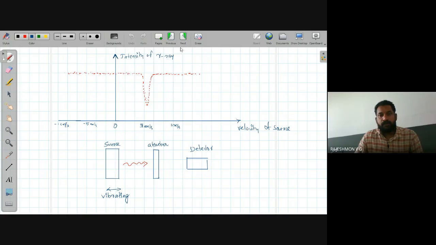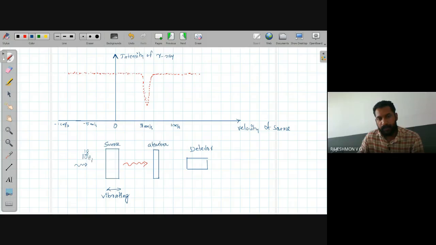Okay, so how can we get a spectrum? This is the source which is vibrating. This is the absorber. If the source is not vibrating, the source will produce gamma ray radiation around 10 raised